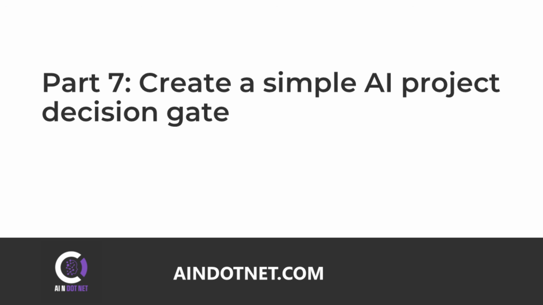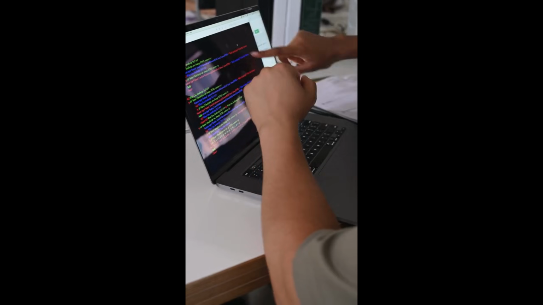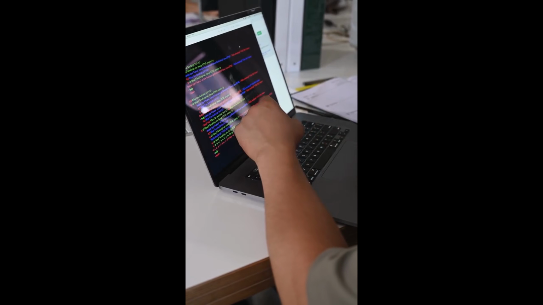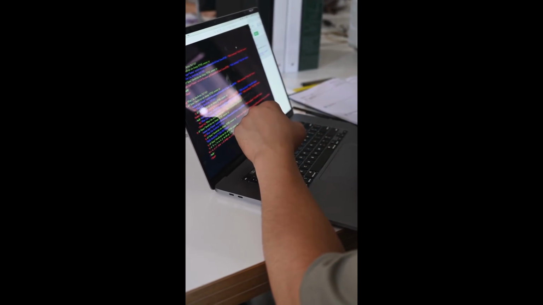Part 7. Create a simple AI project decision gate. The most practical next step for most organizations is to create a simple AI project decision gate.